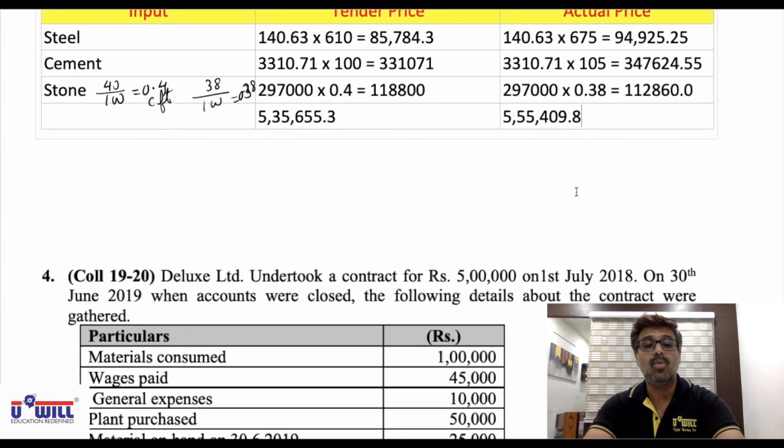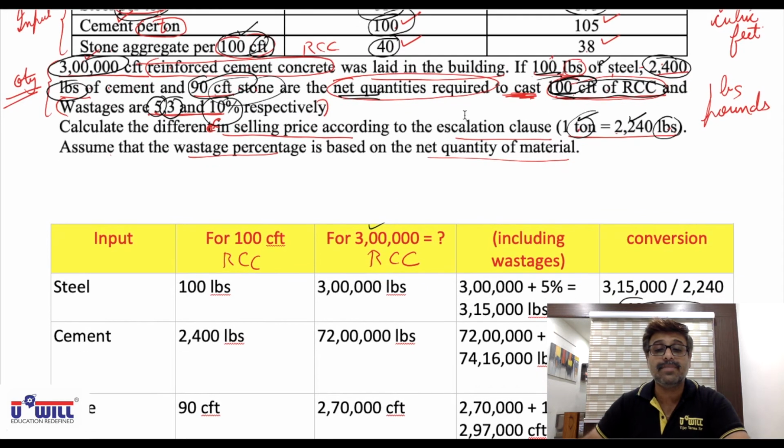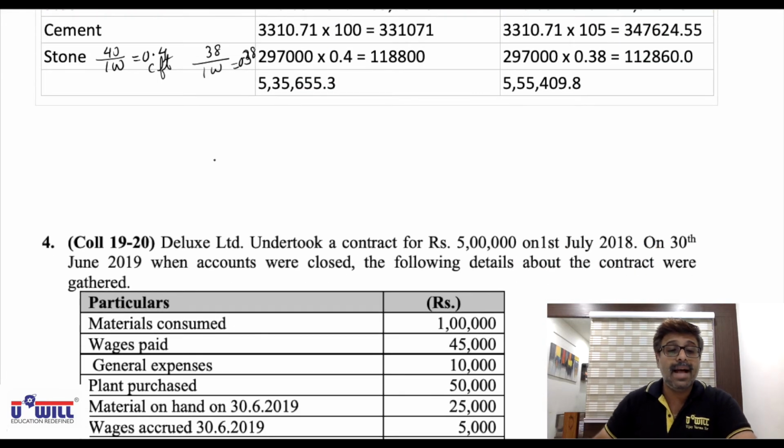555,409.8. So what is the contract escalation? What is the main question asked in the exam? See this. Calculate the difference in selling price according to the escalation clause. So all of you write down this at the end. As per escalation clause,